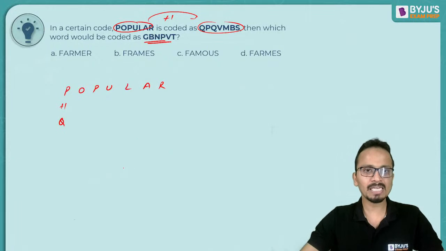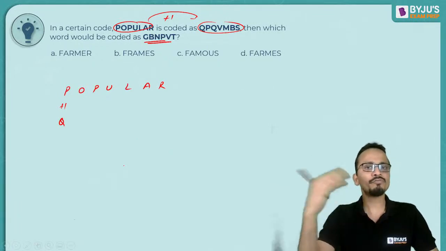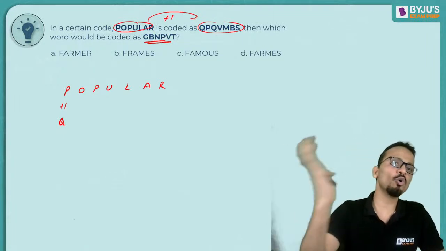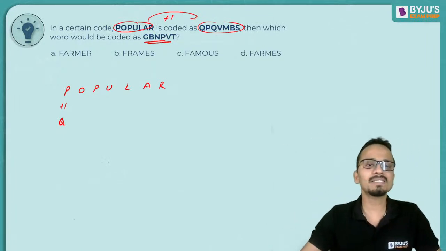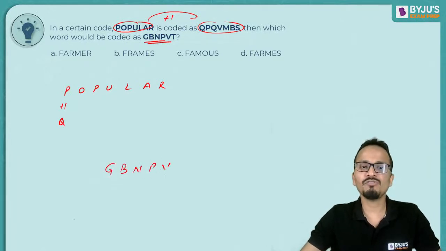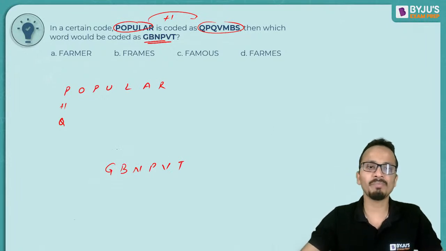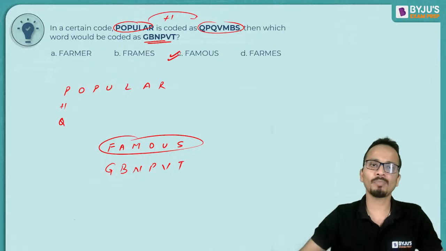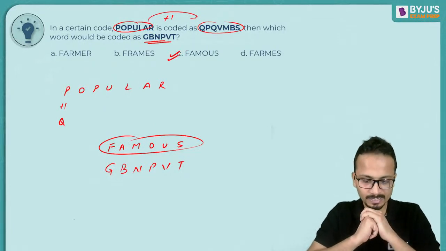Okay, am I clear? So from word, if you go to the code, 1 is added. So from code, if you go to the word, then 1 will be subtracted. So G, B, N, P, V, T, just write one alphabet before this. So F, A, M, O, U, S. Famous will be the answer, and that is option C. All right.